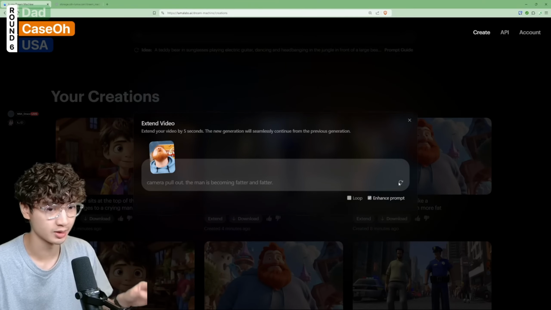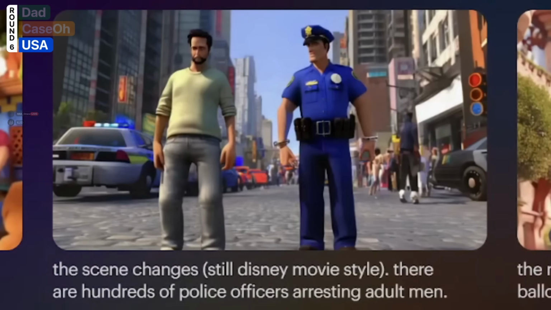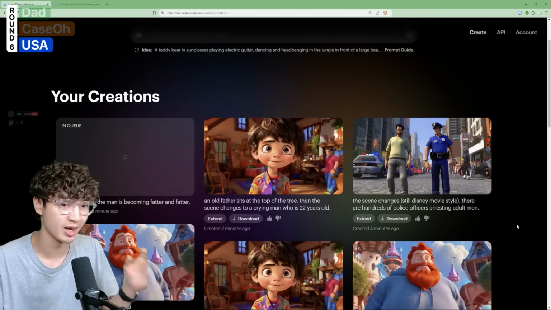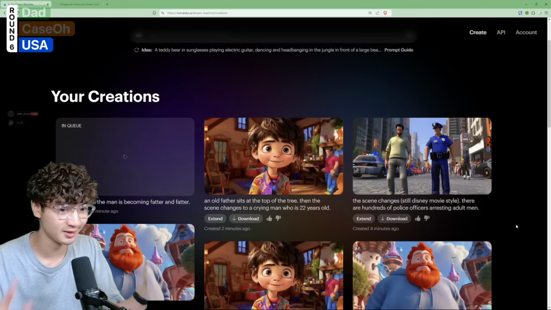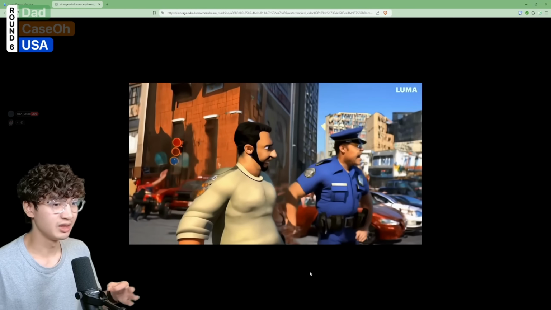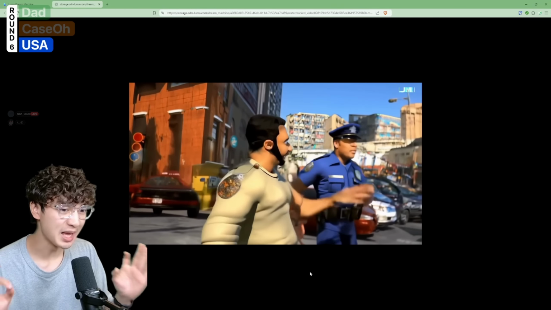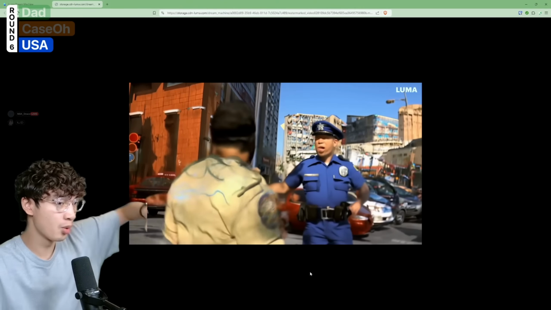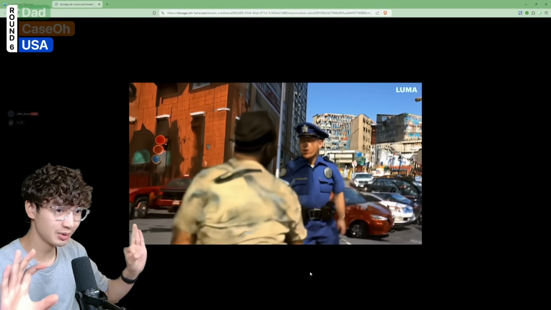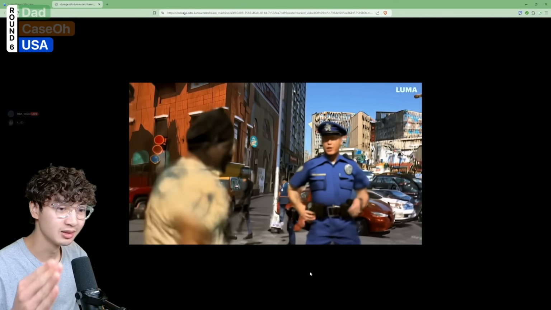But while we wait for this one to load, let's have a look at the police movie trailer, where we've set up this catalyst situation where there are hundreds of police officers arresting people. I didn't state what race they are, but it highlights what's at stake for this main character. Okay, so now we have the water transformation with the lawnmower pull of the string. And now scene change, please, please, please.